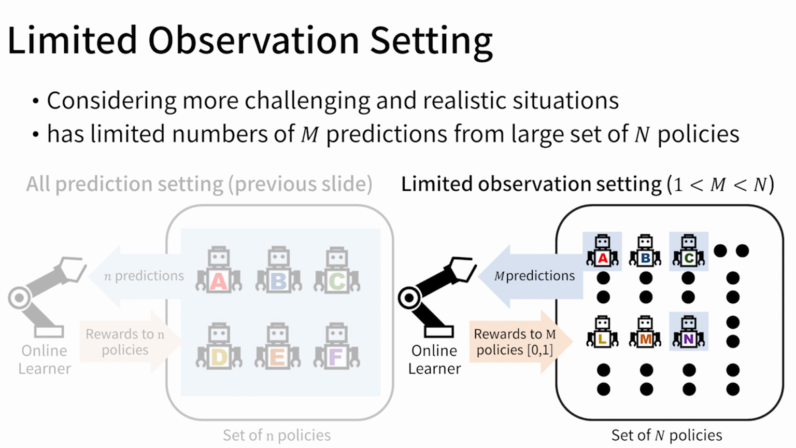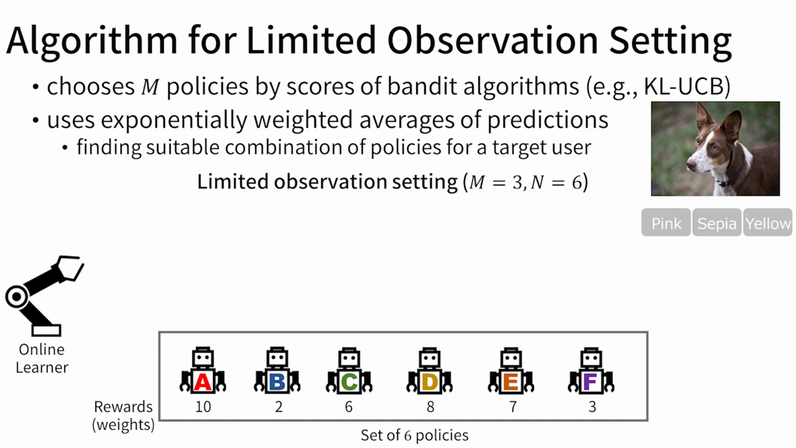In the second setting, the online learner can access m predictions from n policies. m is larger than 1 and smaller than n. We aim to design this algorithm to efficiently search for an optimal policy from limited m observations. Unlike the first setting, the online learner is not allowed to access all prediction results in each time step. To address this problem, we used methods of the multi-armed bandit problem to efficiently explore better policies in a set.